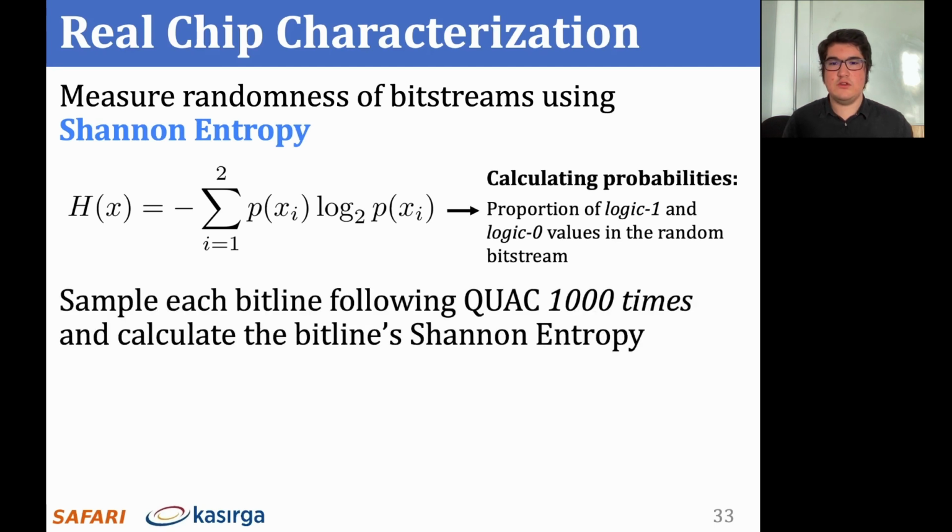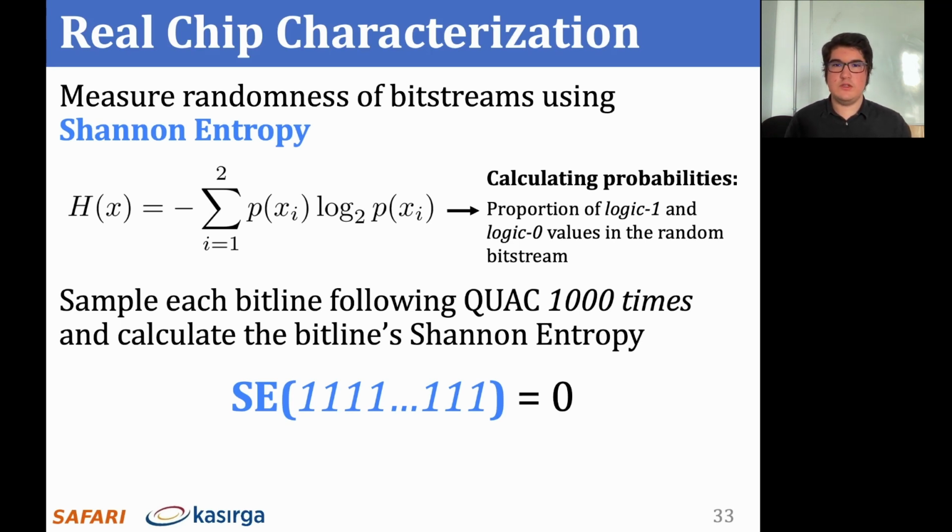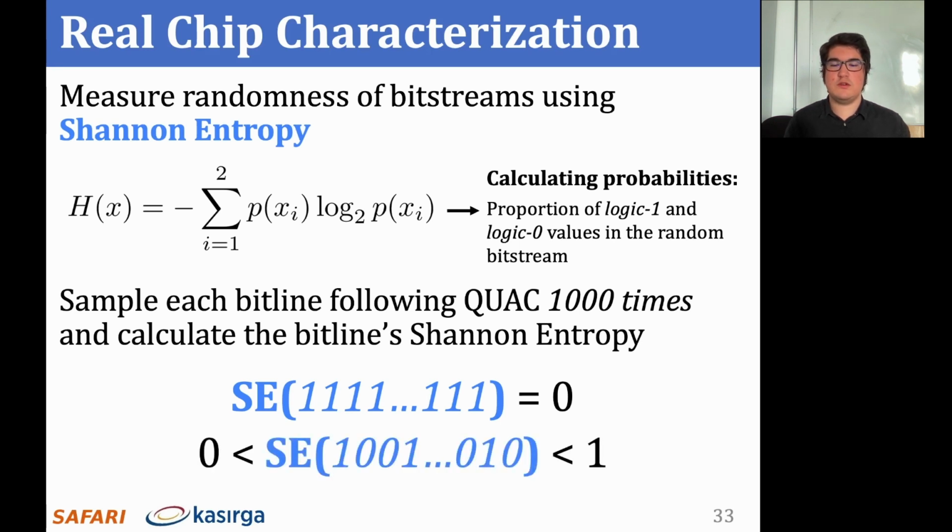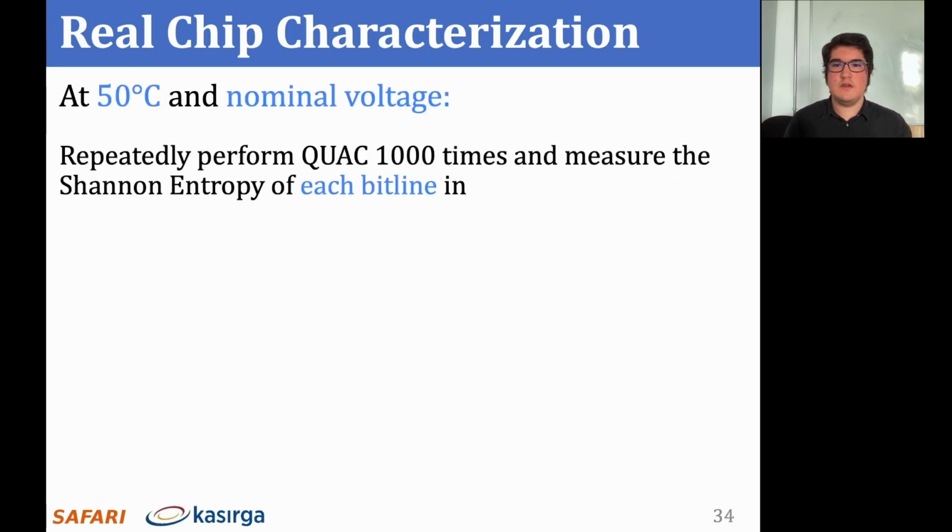To calculate the Shannon entropy for each bit line, we repeatedly perform QUAC operations and read the sense amplifiers 1,000 times. The intuition here is that a bit stream full of repeating values, such as all ones, will result in 0 entropy, whereas a bit stream with an equal amount of zeros and ones will result in 1 entropy. We conduct a characterization study at 50 degrees Celsius and at nominal DDR4 voltage.